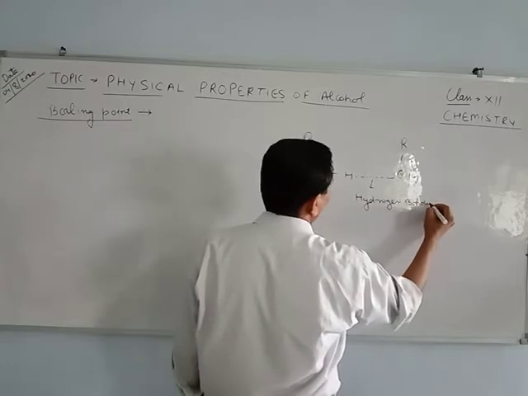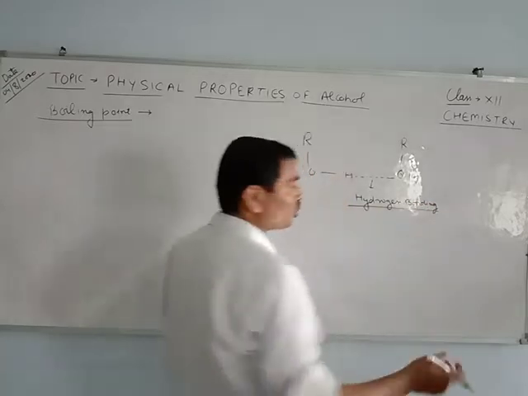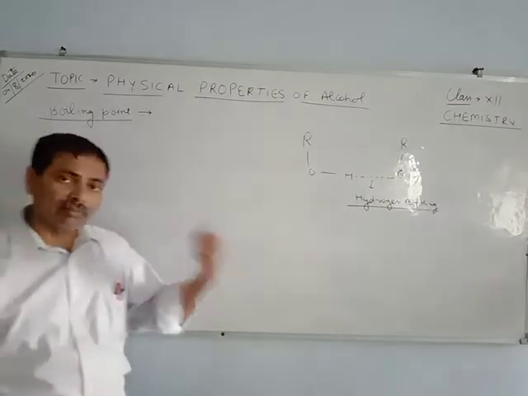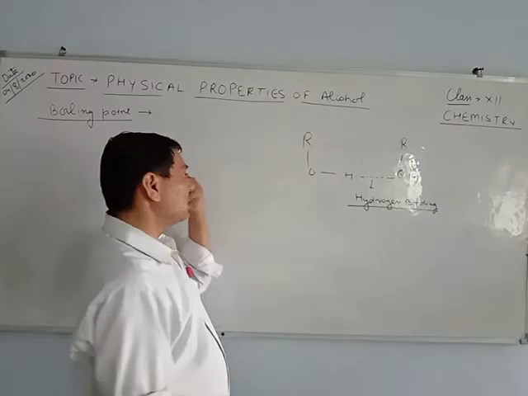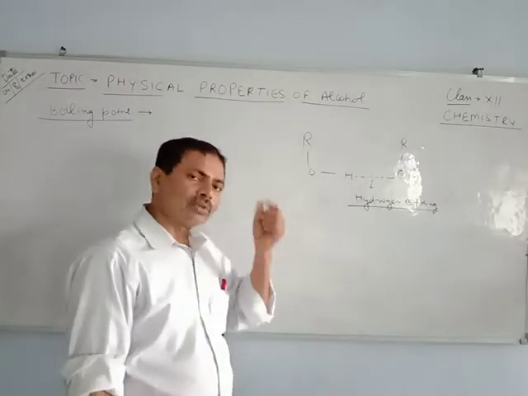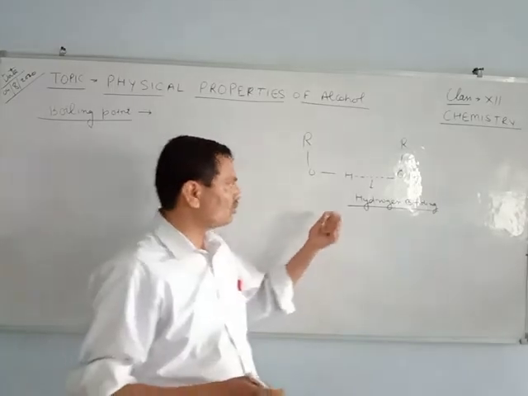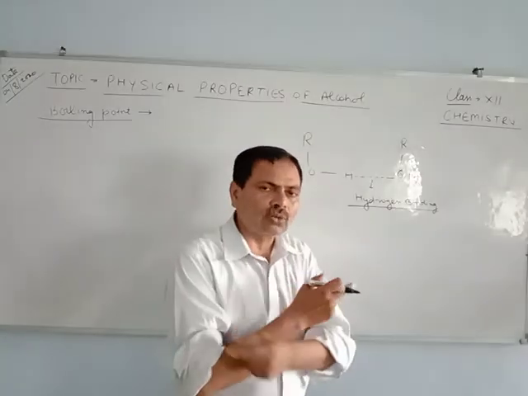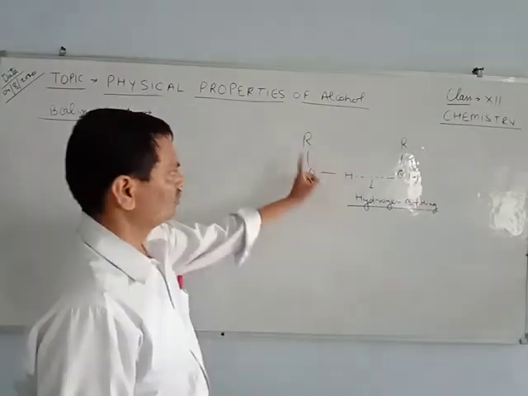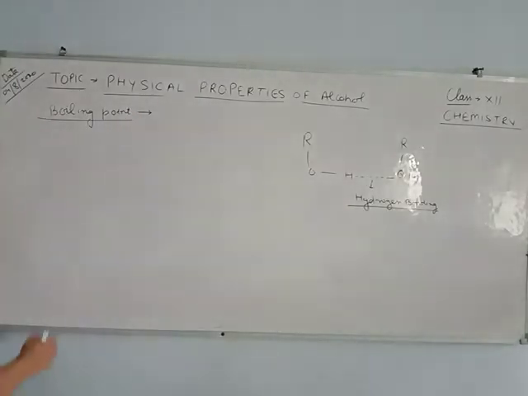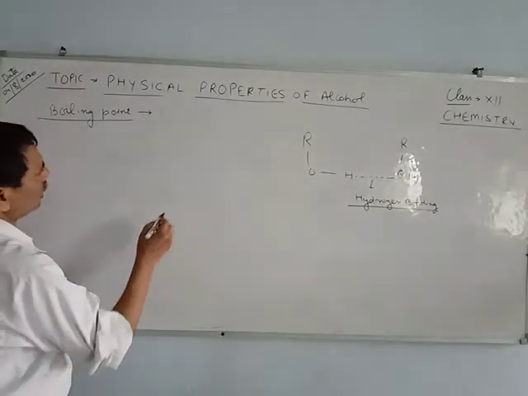Hydrogen bonding takes place between the alcohol molecules. Remember, in the case of boiling point, you have to write the intermolecular formation of hydrogen bonding between the alcohol molecules. That is why they have a higher boiling point.